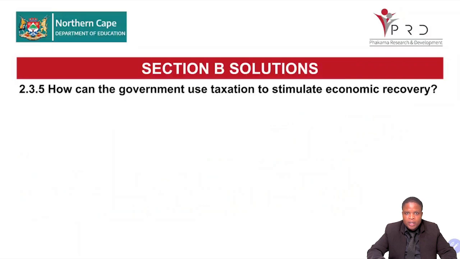If we increase indirect taxes like VAT, they may not afford it. Would the economy recover? No. If we increase direct tax like PAYE, what will happen to the disposable income? The disposable income will decrease, then they won't be buying much. So will the economy recover? No. The opposite of that will result in economic recovery.